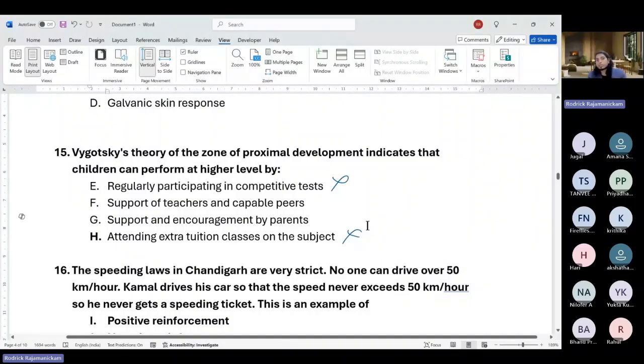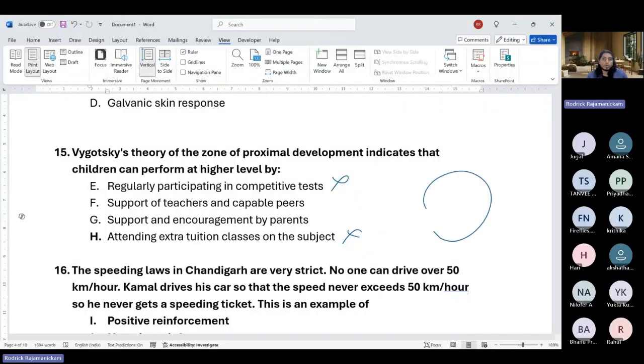Even though both of them seem correct and seem very similar to the theory, the zone of proximal development says this is the current zone where they are able to function. To reach the next level of functioning, they may need some aided support, usually by elders or those who have that knowledge. Even parents can do that, but they're saying encouragement, which is not exactly what it is. Any elder, a teacher, or even peers who have developed those skills, through interactions with them, children develop into the zone of proximal development.